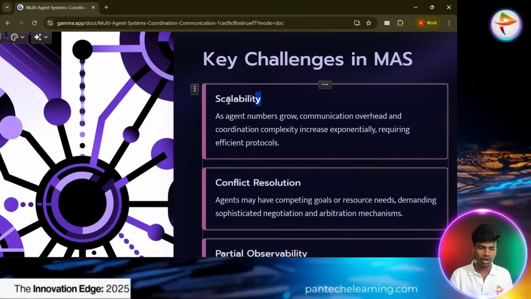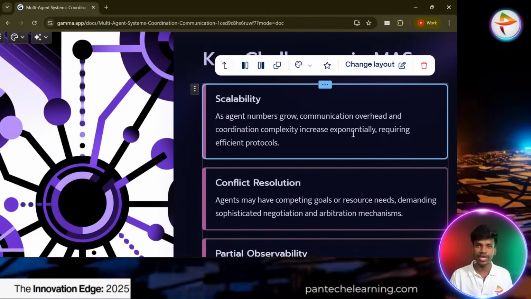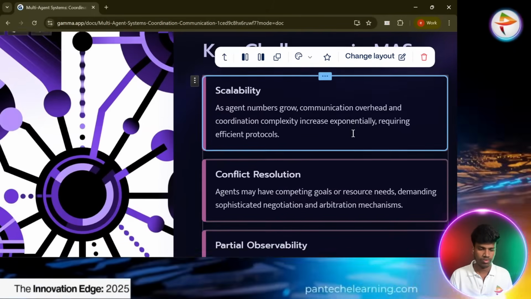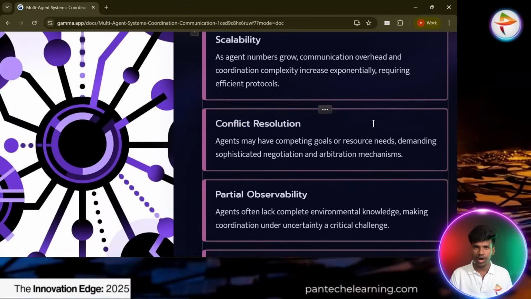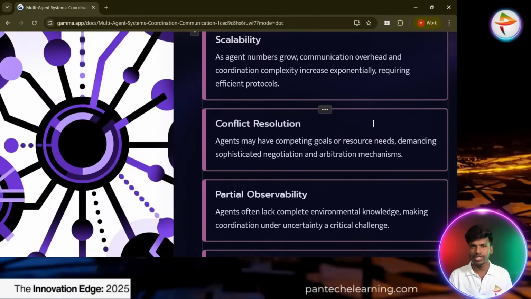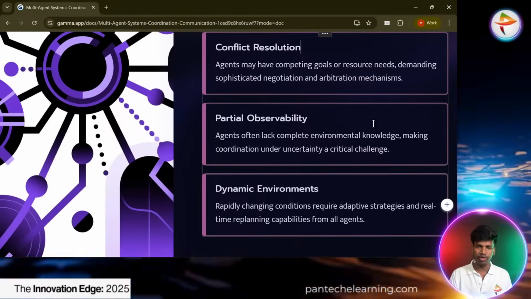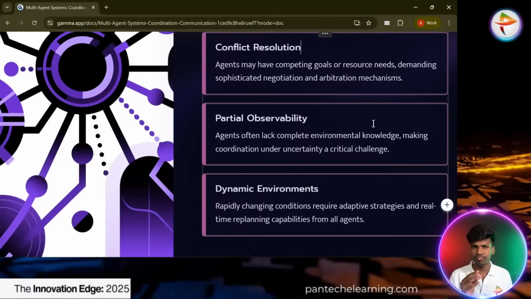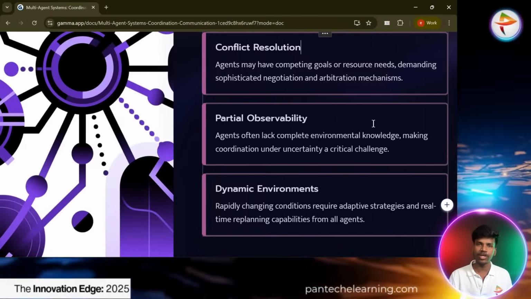So scalability means what our capacity is, how much we can take and do. And conflict resolution is how many tasks we can contain and how many we can complete based on timing. Partial observability means they have to observe some kind of flaws in that particular task and remediate them.